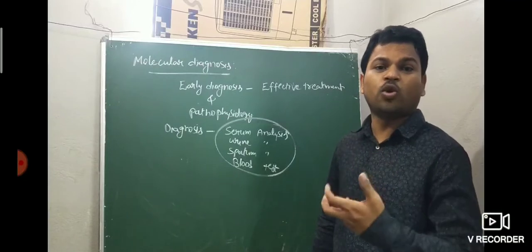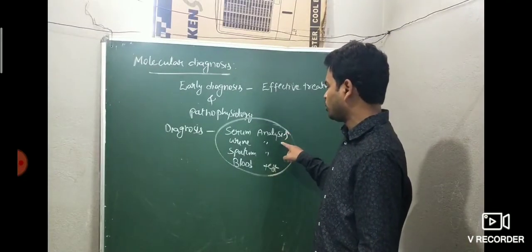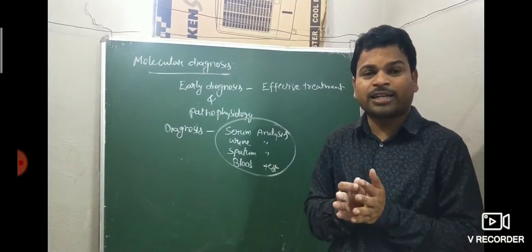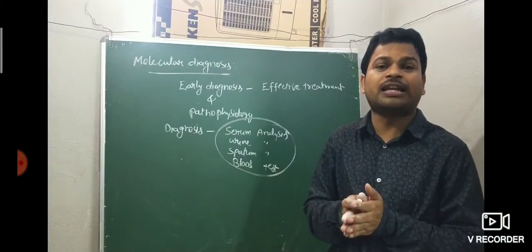In olden days, to diagnose a disease, they used serum analysis, urine analysis, sputum analysis and blood tests. But it is not a correct method to diagnose the disease. It is not suitable for early diagnosis.